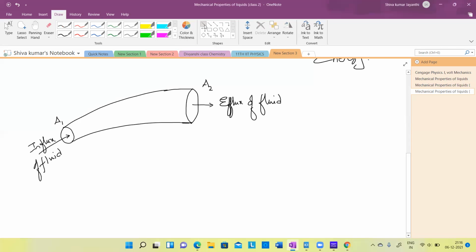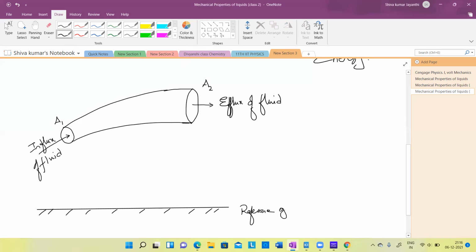And this whole water-tube-like thing is at some different heights from the ground surface. This is the ground or reference line, we call it.